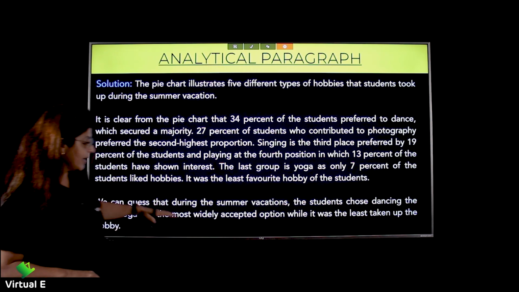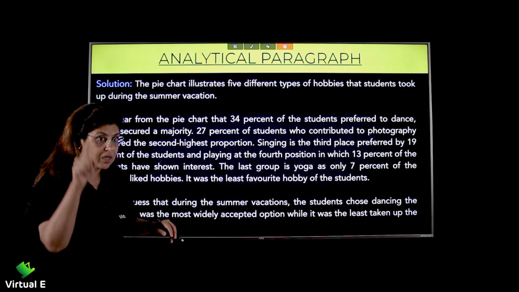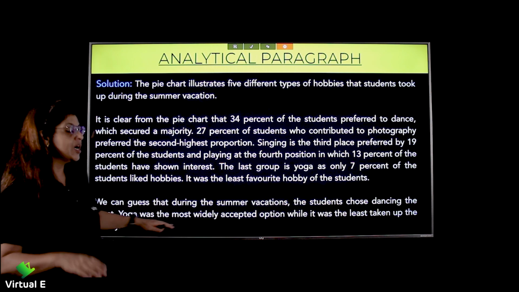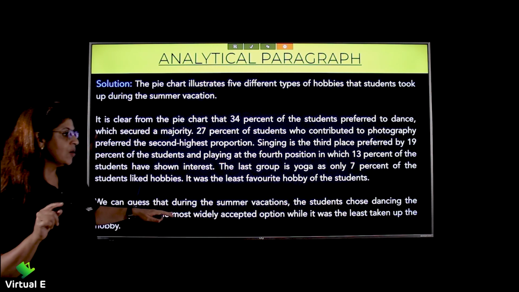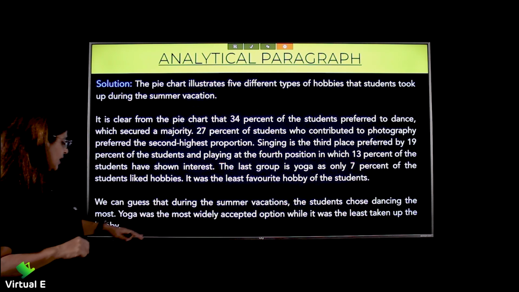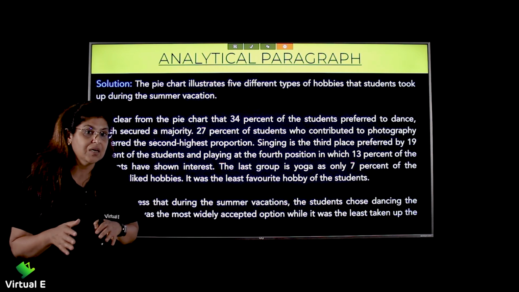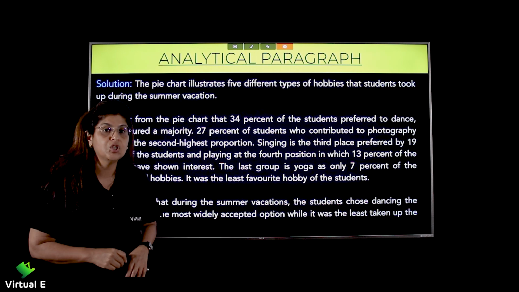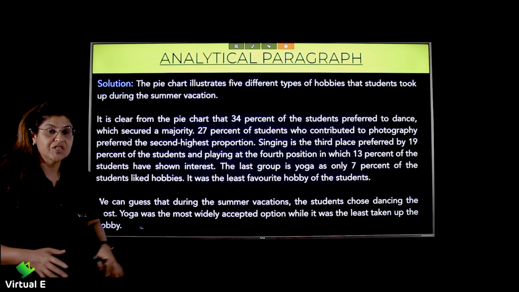Conclusion, we can guess that during the summer vacations, the students chose, past tense, the students chose dancing the most. Yoga was the least widely accepted option, as it was the least taken up hobby. Okay, now it was the least taken up. Very few people, the minimum students opted for yoga. That's our conclusion. This brings us to the end of illustration 2.